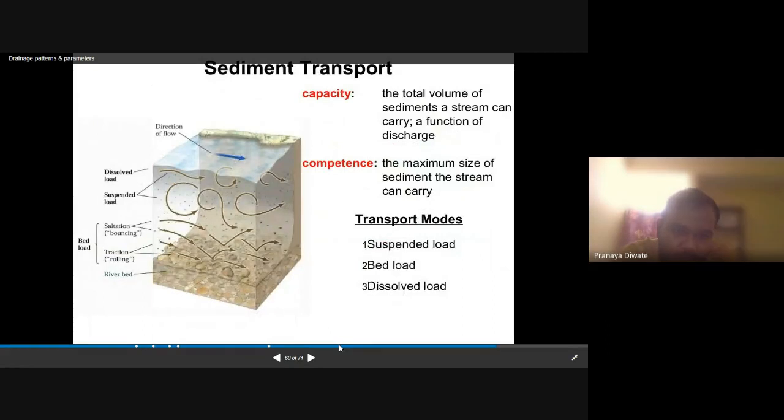Sediment transport: the total volume of sediment a stream can carry is a function of discharge. Competency is the maximum size of sediment a stream can carry. Transport modes are suspended load, bed load, and dissolved load. So these all are sediment transport processes.